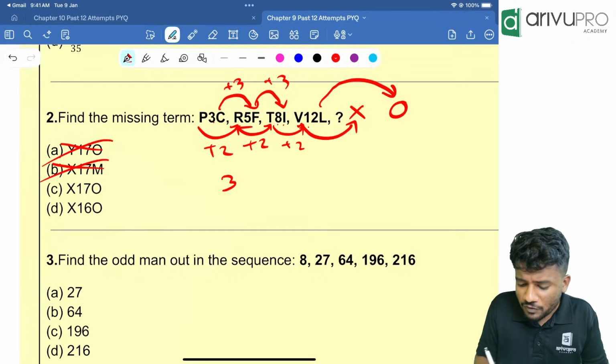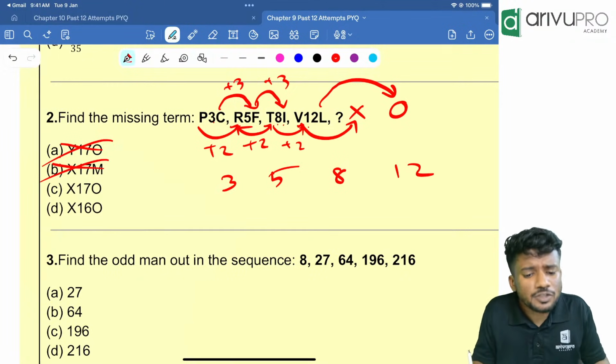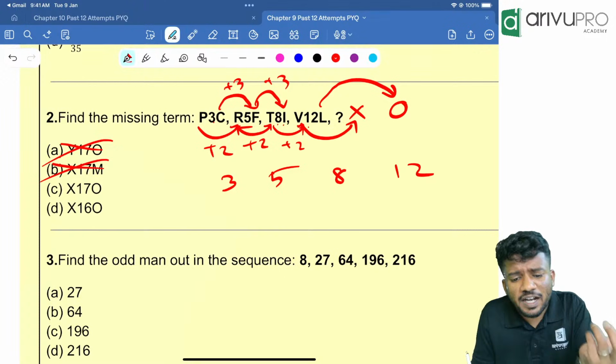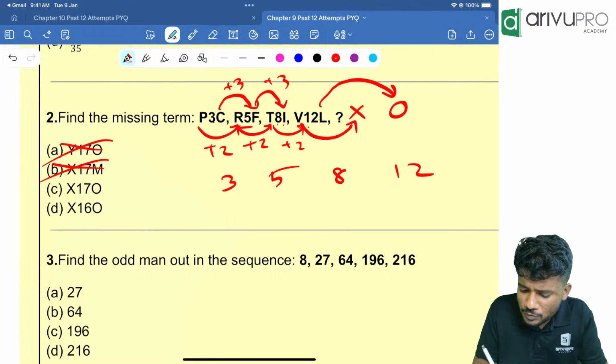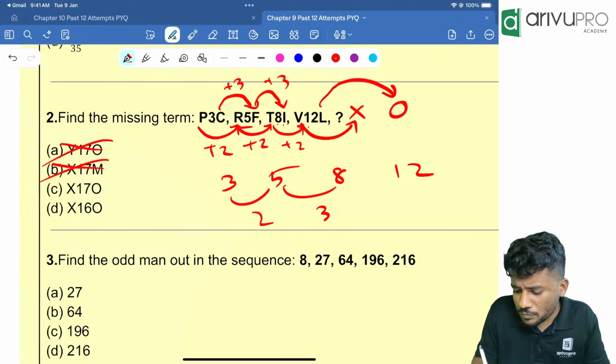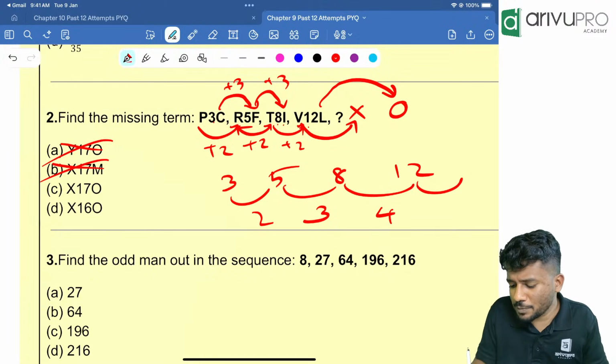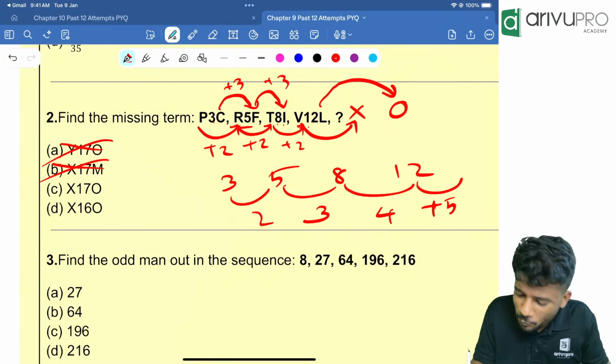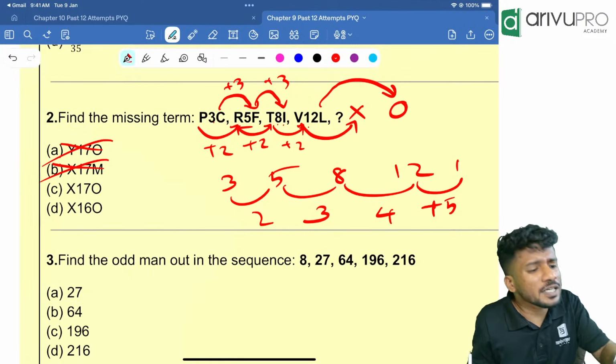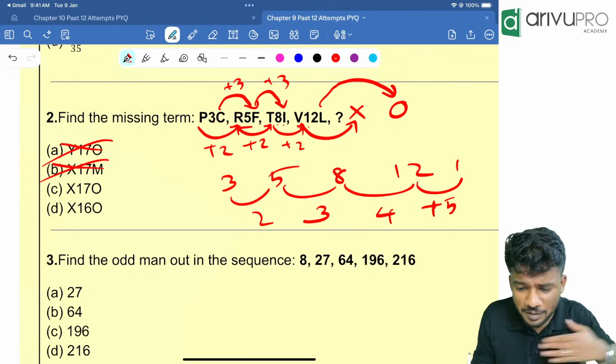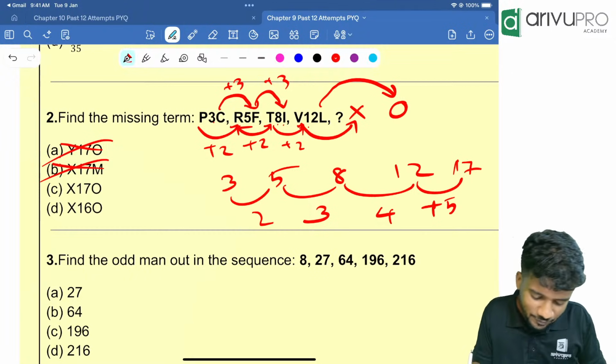Now 3, 5, 8 and 12. What can you see over here? 2, 3, 4. Next number should be plus 5. Whenever you are feeling clueless, just take the difference between them. Yes, that is 17. X 17.